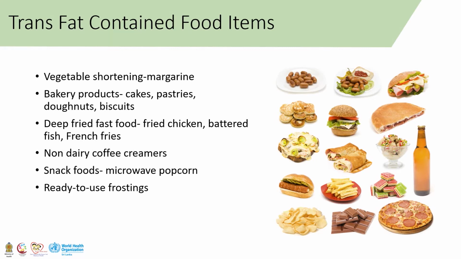In this slide, we see some of the common trans fat containing food items, which are vegetable shortening such as margarine, bakery products such as cakes, pastries, donuts, and biscuits, deep fried fast food such as fried chicken, battered fish, and french fries, non dairy coffee creamers, snack foods such as microwave popcorn, and ready to use frostings.